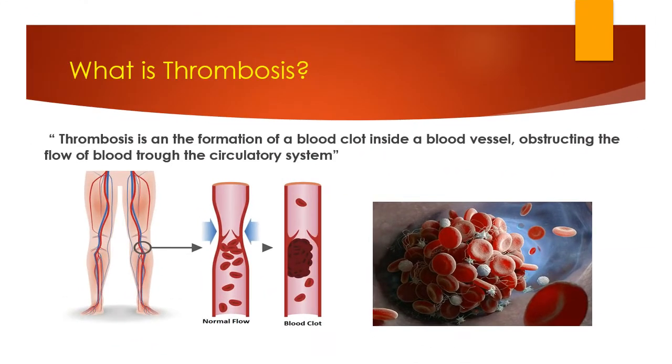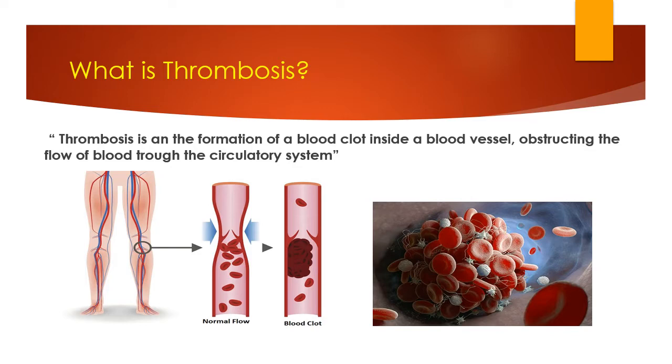So what is thrombosis? Thrombosis is the formation of a blood clot inside a blood vessel, obstructing the flow of blood through the circulatory system. Clot formation is a natural process, but it is seen only when injury occurs. At an injured site, clot formation takes place to prevent blood loss. But if clots form in the blood vessels, it is one of the most serious circulatory disturbances.